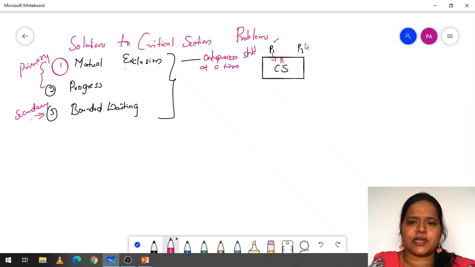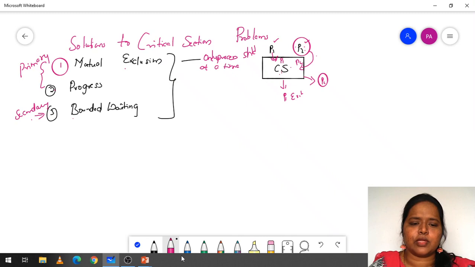Here the process P1 is there, the process P2 is there. If process P1 comes first, P1 will enter into the critical section, complete its task, and then exit out of the critical section. Suppose P2 comes first, P2 will enter into the critical section, complete its task and exit out of the critical section. Mutual exclusion means only one process should enter into the critical section at a time. No two processes should enter into the critical section at the same time. So that is mutual exclusion.